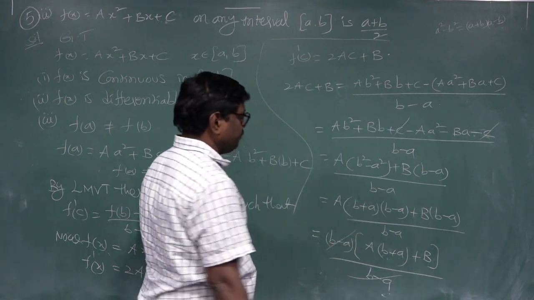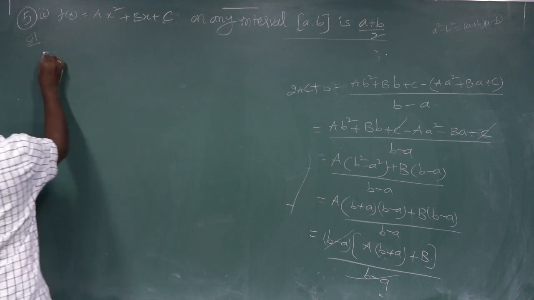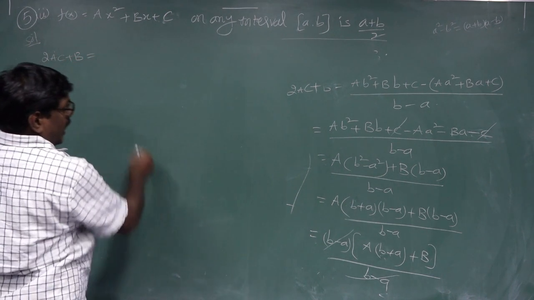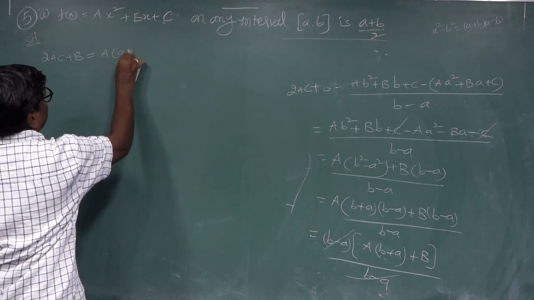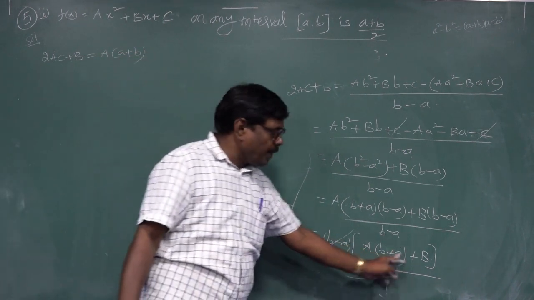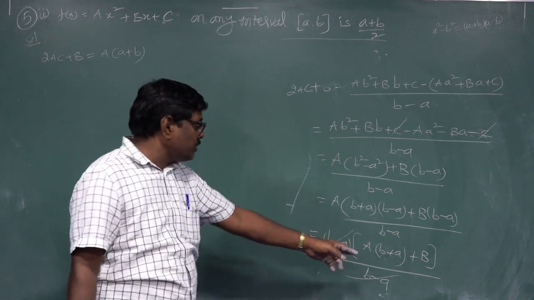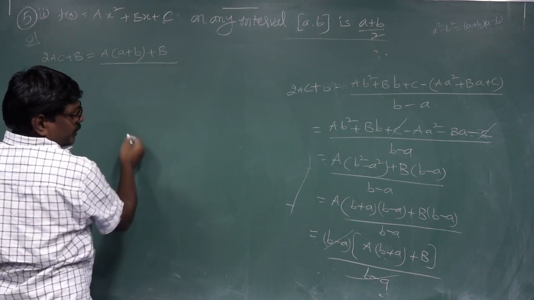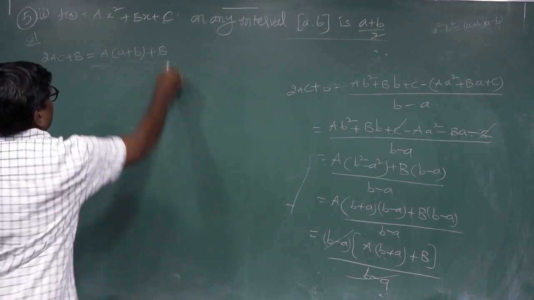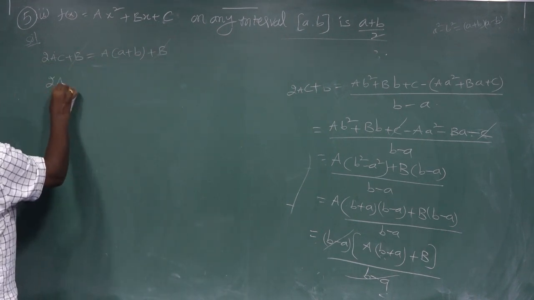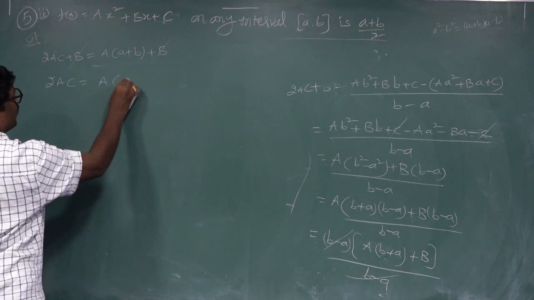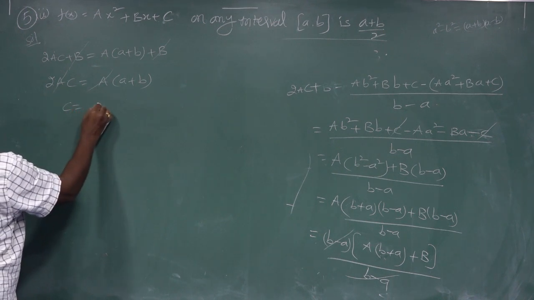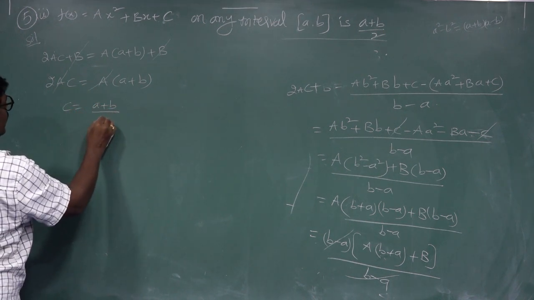This is cancelled. LHS is 2 a c plus b equal to capital A of (a plus b) plus capital B. The capital B cancels. 2 a c is equal to a into (a plus b). The a cancels. The c is equal to (a plus b) by 2.